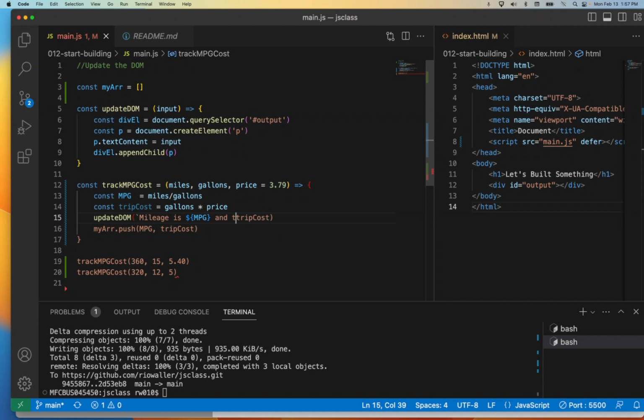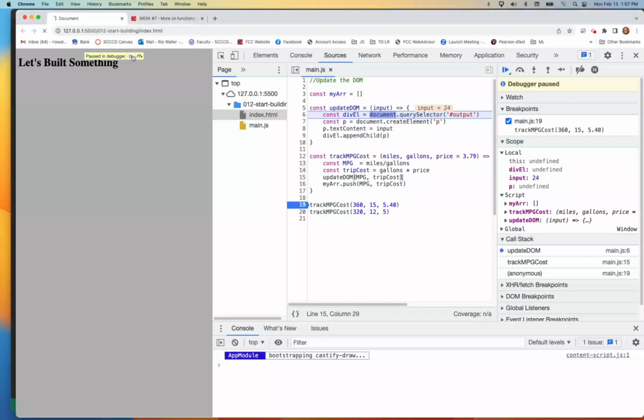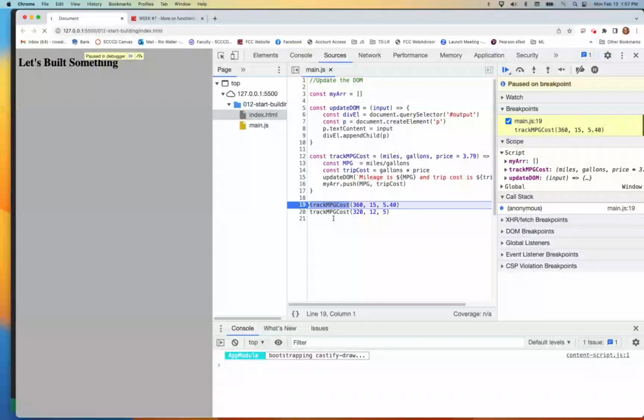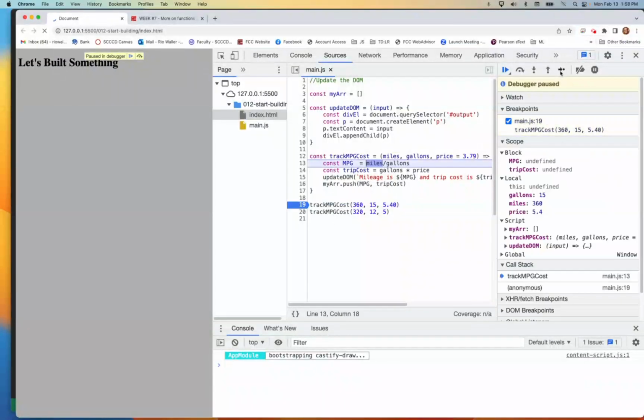And trip cost, yeah, I could lowercase those. That'd make more sense. Cost is, and then again, using the $ sign. And then I have to end that here, because what happens is then this becomes a string. Well, let's just see it, because I think we have one more problem we're going to get to figure out.